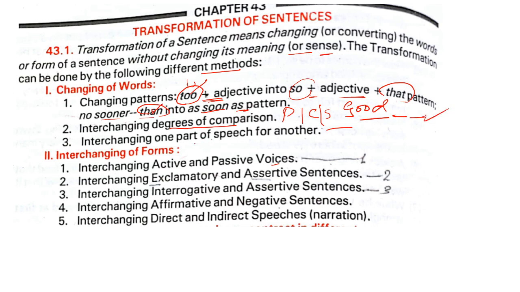Interchange of one part of speech for another. We had quickly gone through the parts of speech: the nouns and the kinds, pronouns and the kinds. My dear children, you have to go through all the parts of speech very minutely from the grammar text.